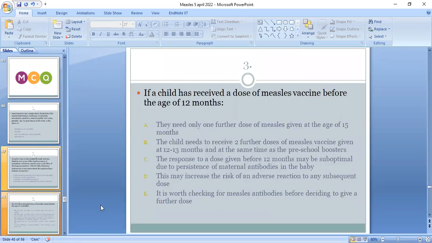Third MCQ: if a child has received a dose of measles vaccine before the age of 12 months, choose the correct option. Then they need only one further dose of measles given at the age of 15 months. The child needs to receive 2 further doses of measles vaccine given at 12 to 13 months and at the same time as the preschool boosters. The response to a dose given before 12 months may be suboptimal due to persistent maternal antibodies in the baby. This may increase the risk of an adverse reaction to a subsequent dose. It is worth checking for measles antibodies before deciding to give a further dose. Which is the correct option? A. Yes, A is the correct option. The second dose is given at the age of 15 months.